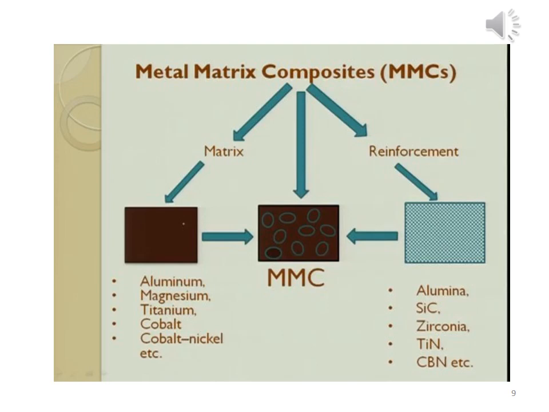This new material is called metal matrix composite material. It is formed by mixing of metal as matrix phase and any of the reinforcing material at some temperature and pressure.